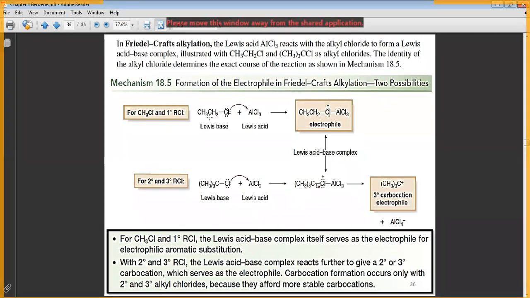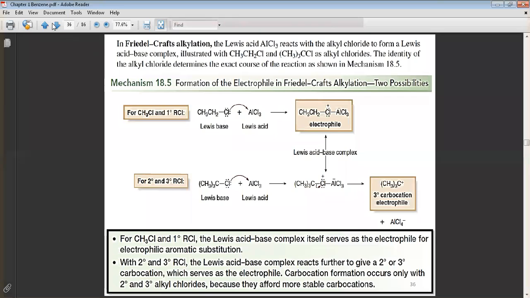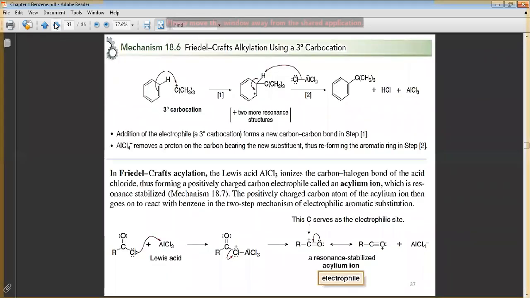Look at the mechanism, the first step. The alkyl halide will react with the Lewis acid. The same thing: the nucleophilic electron pair of the halogen will attack the aluminum atom, to give you the electrophile. This is the electrophile. Now for the first step, I think here. Yes, and then the electrophile is here.